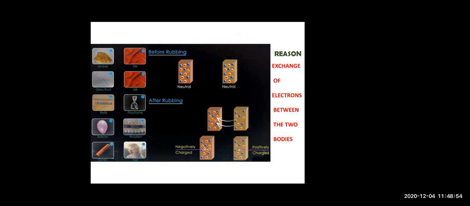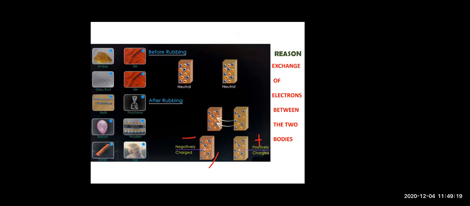Now when we rub them, there occur some changes, right? And after rubbing, what happens? After rubbing, you will see that one of the objects becomes negatively charged and the other object becomes positively charged. So what has happened?